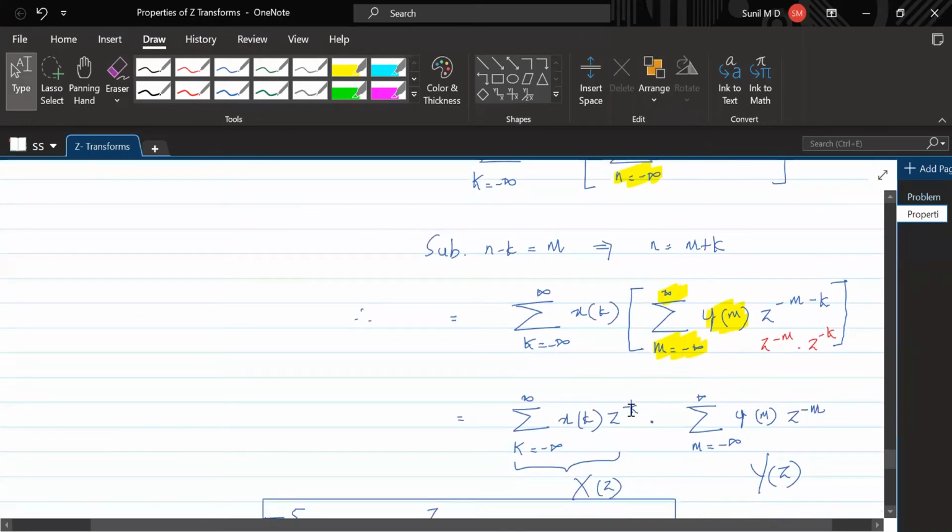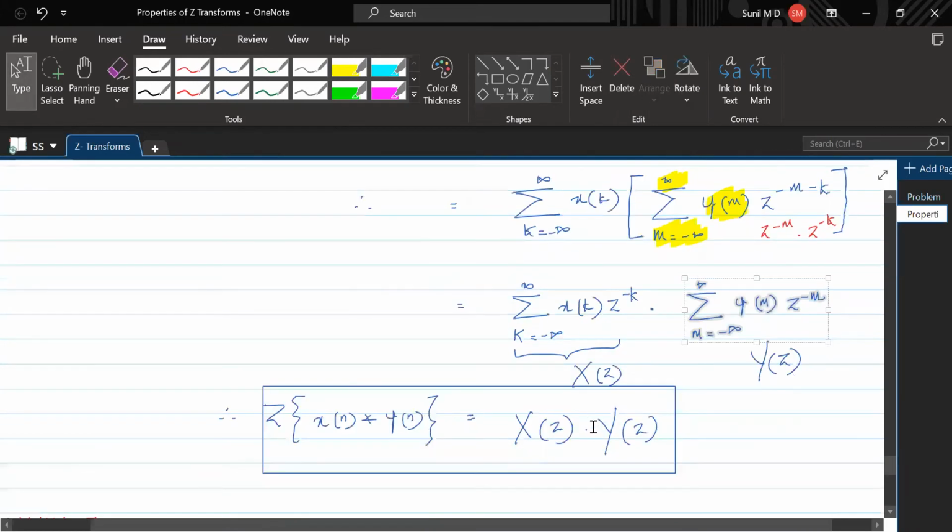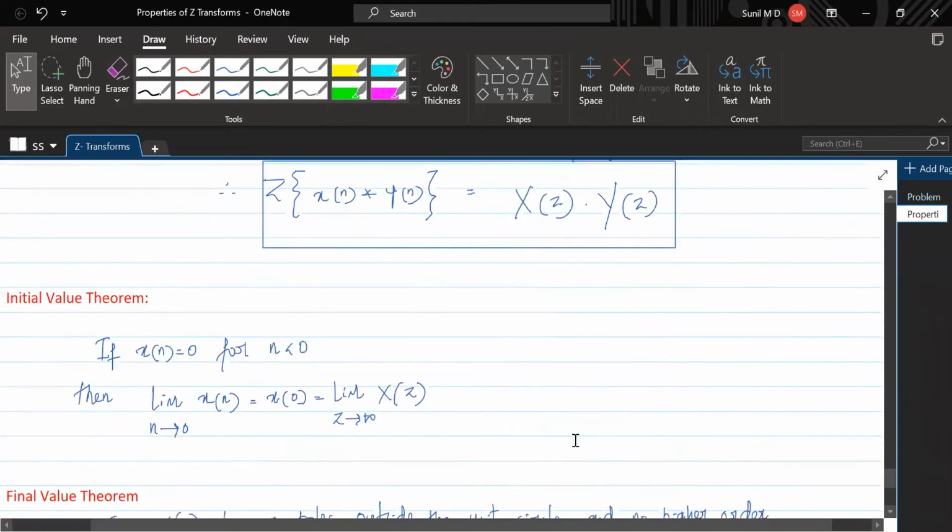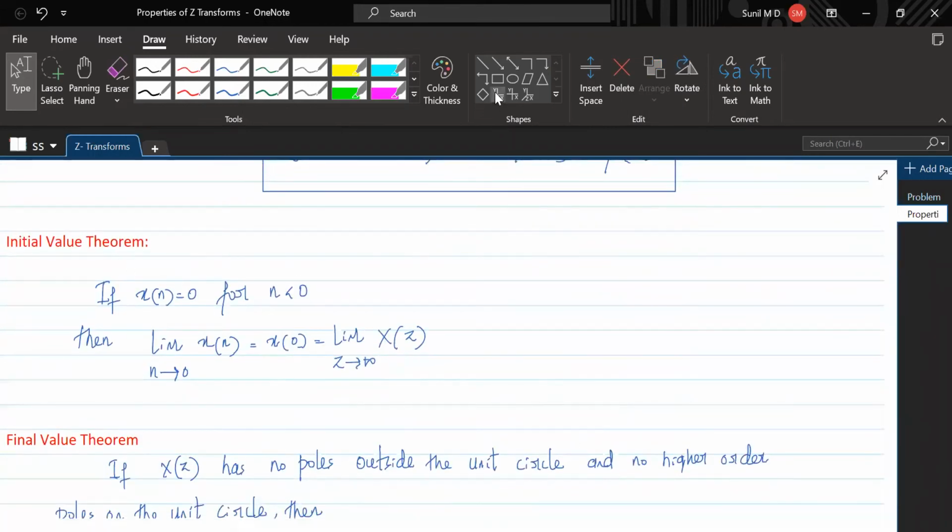So you have two products now with two summations. This is X of z and this is Y of z. See, it is reduced to multiplication. Understand that? So what can be said? The convolution sum or convolution operator in time domain is a multiplication operation in z domain. Fine. So then we have the initial value theorem.